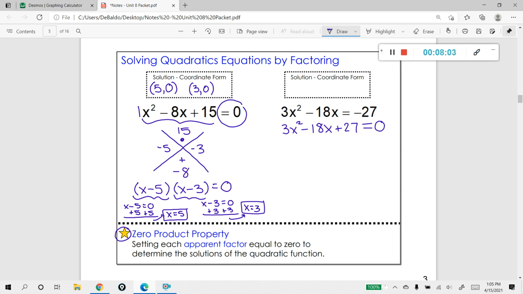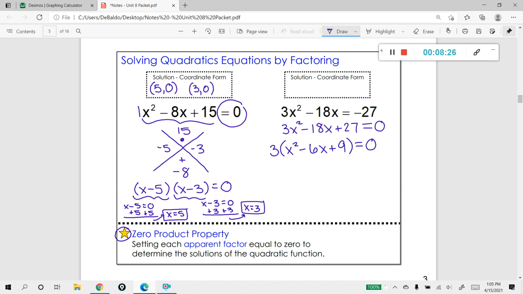Now let's go ahead and factor. I asked myself first, do I have a GCF? And I do have a GCF. So let's pull out the GCF of 3. When I factor out the 3, I'm left with x squared minus 6x plus 9, and that whole thing is equal to 0.